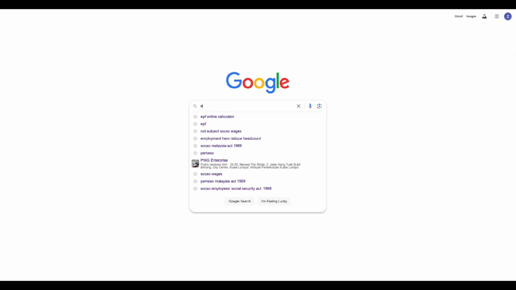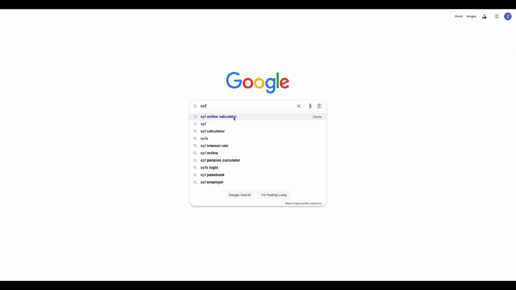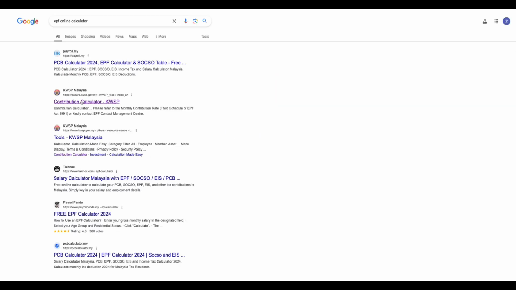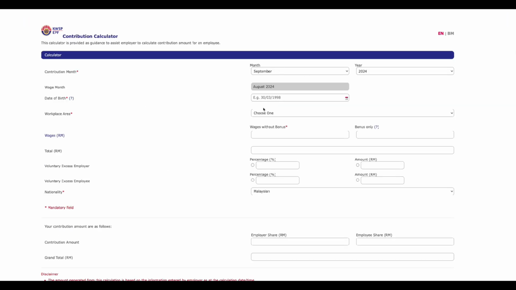Additionally, EPF also has a contribution calculator online where you can double-check how much you need to contribute based on wages. This tool can be a lifesaver if you're ever in doubt.